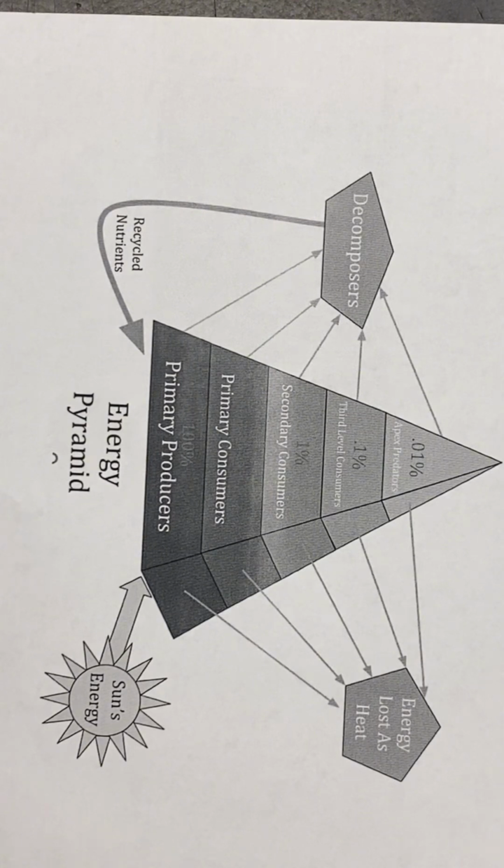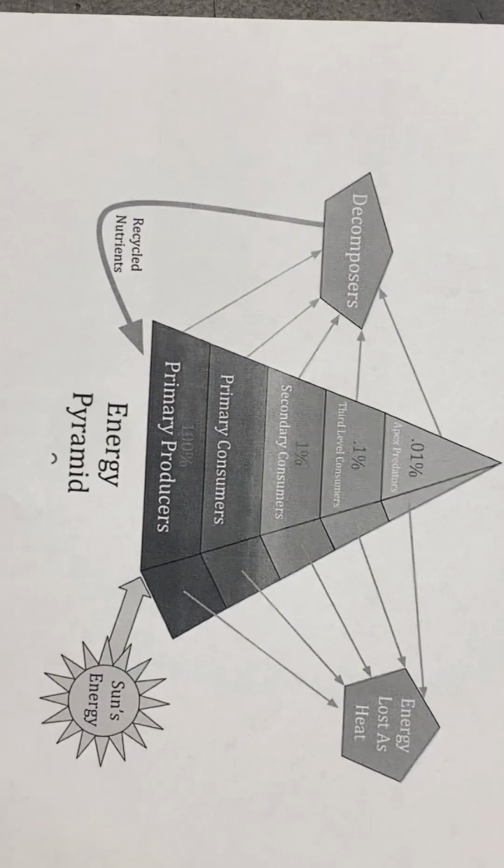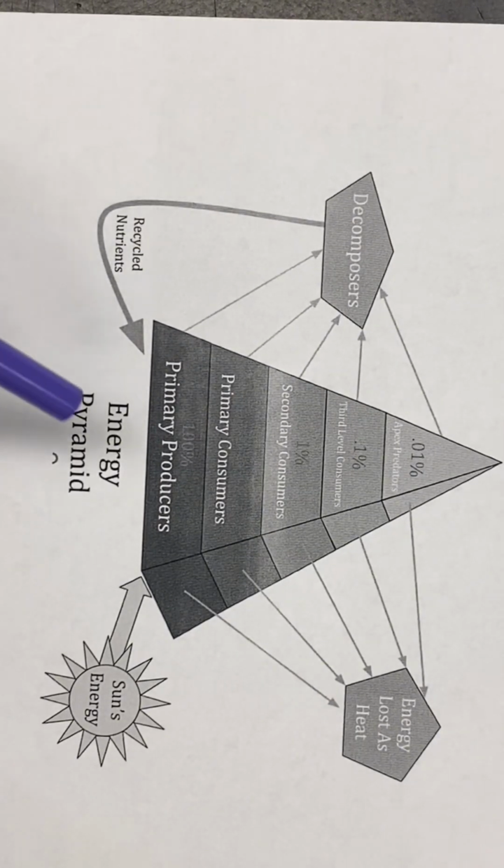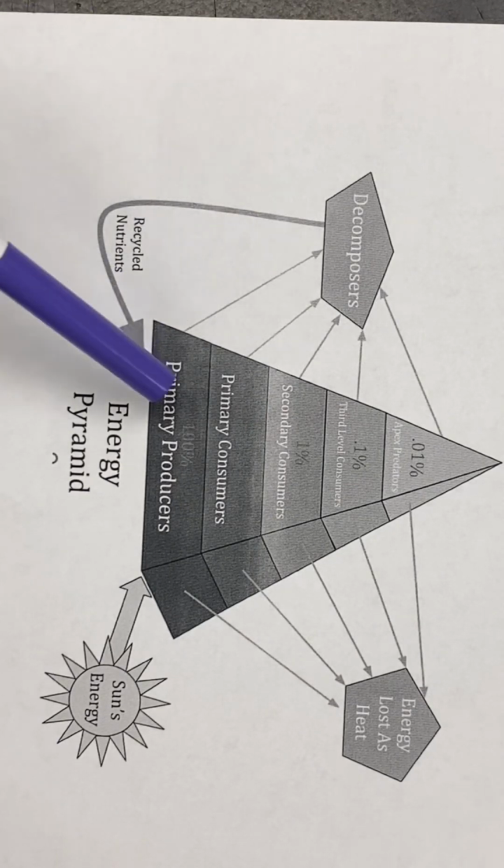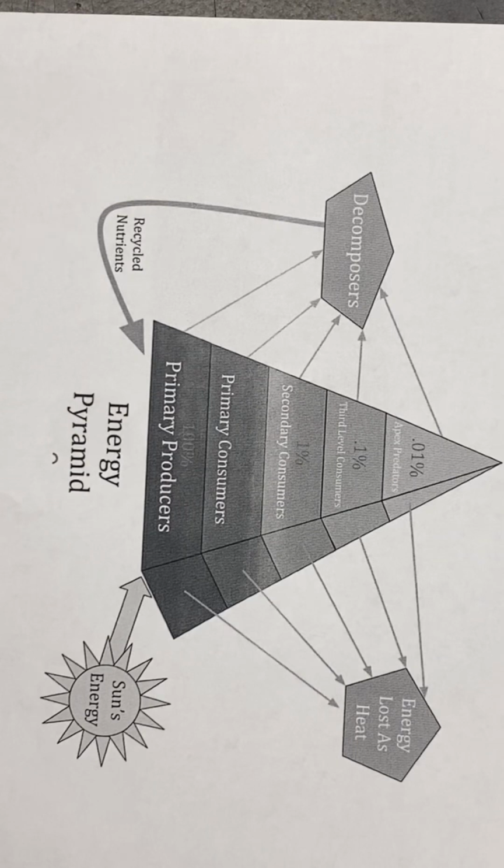The first consumers are called primary consumers and include all herbivores who eat vegetation. All consumers above the primary producers are called heterotrophs because they eat others.